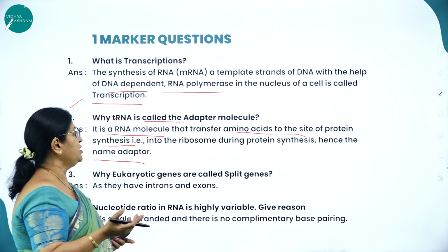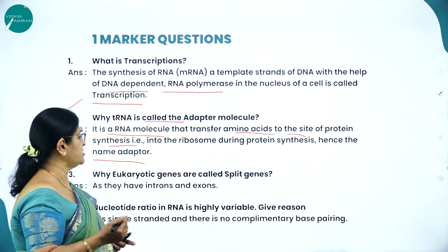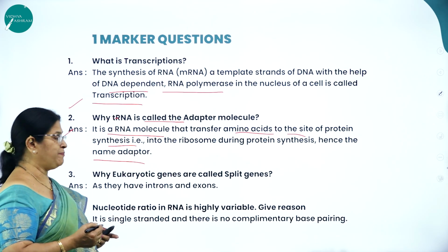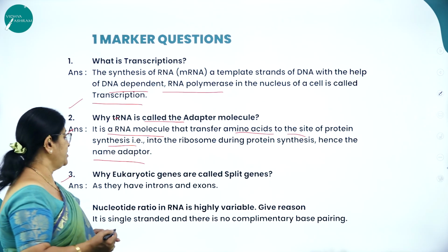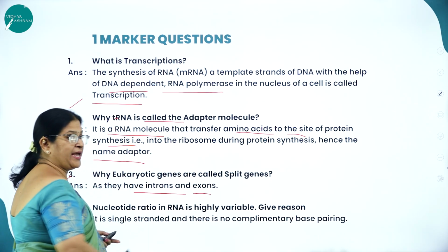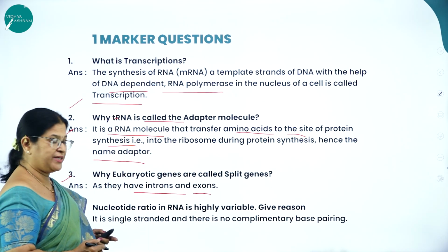It is the ribosome. It adapts into the ribosome during protein synthesis, hence the name adapter. Then why are eukaryotic genes called split genes? As they have introns and exons, hence they are called split genes.